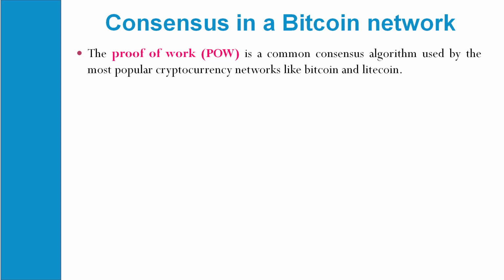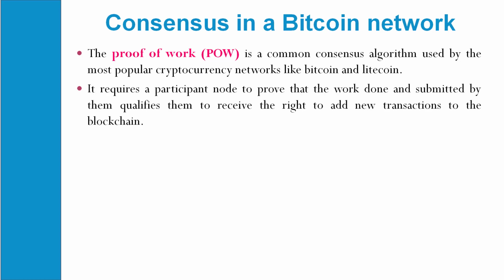Proof of work is one of the important aspects of the blockchain network, and we may know of it from certain blockchain technologies such as Bitcoin and Litecoin, which use it for their cryptocurrency networks.